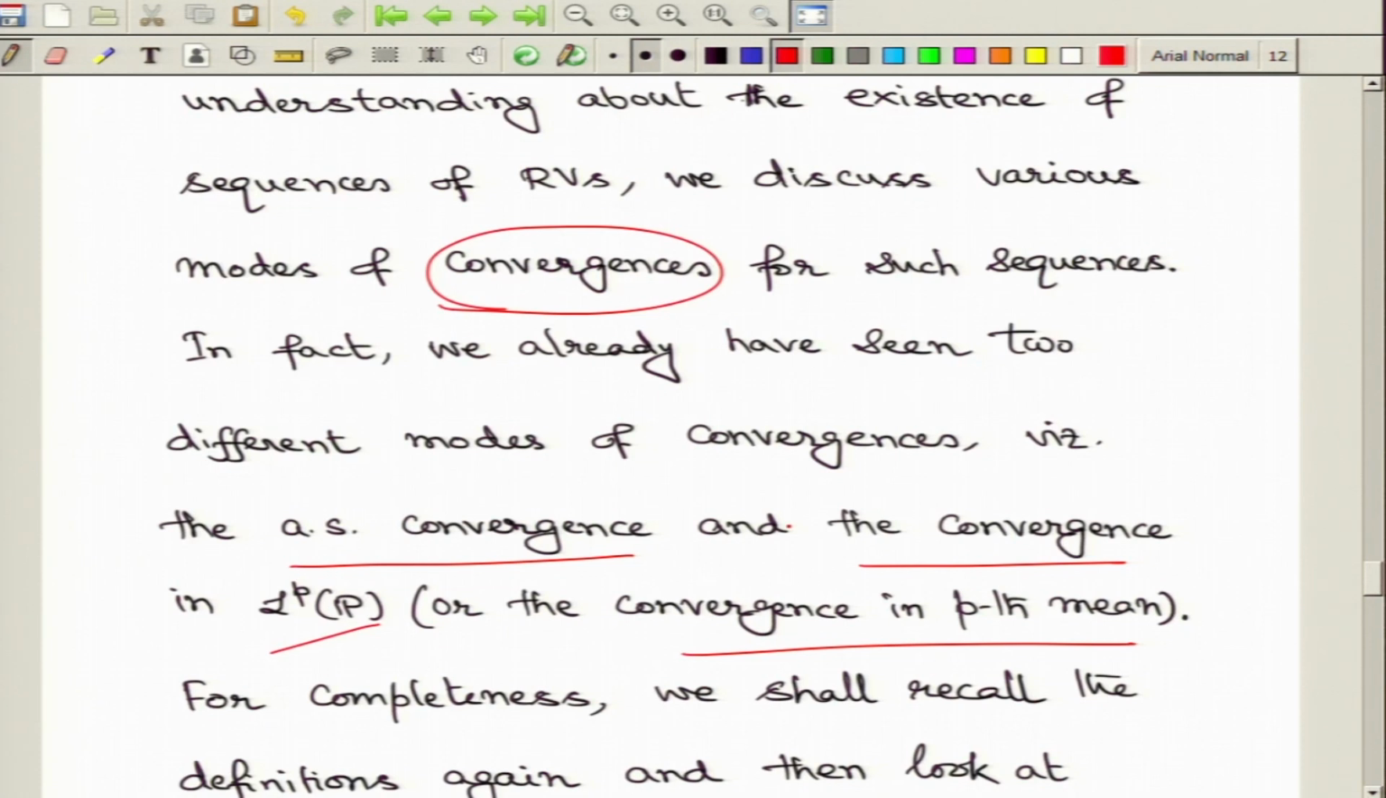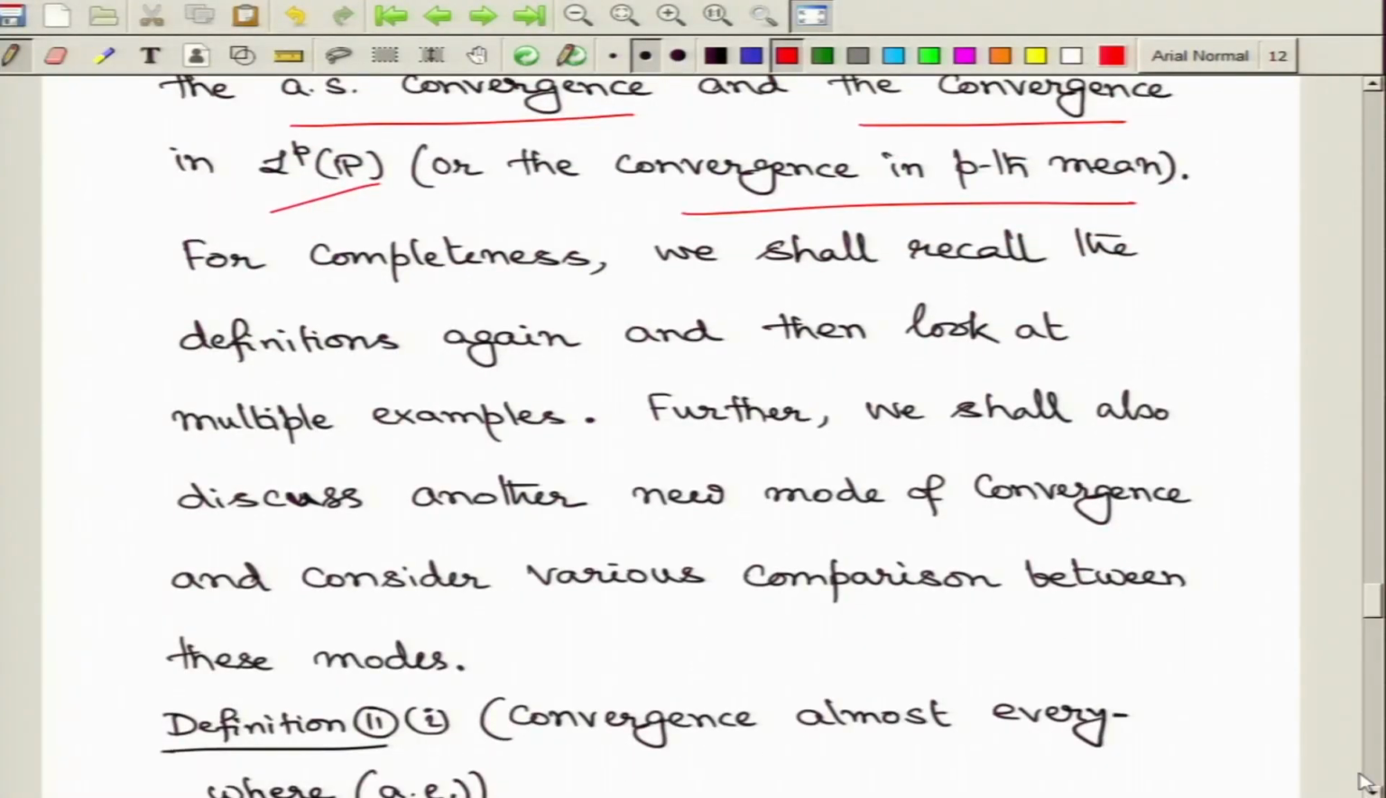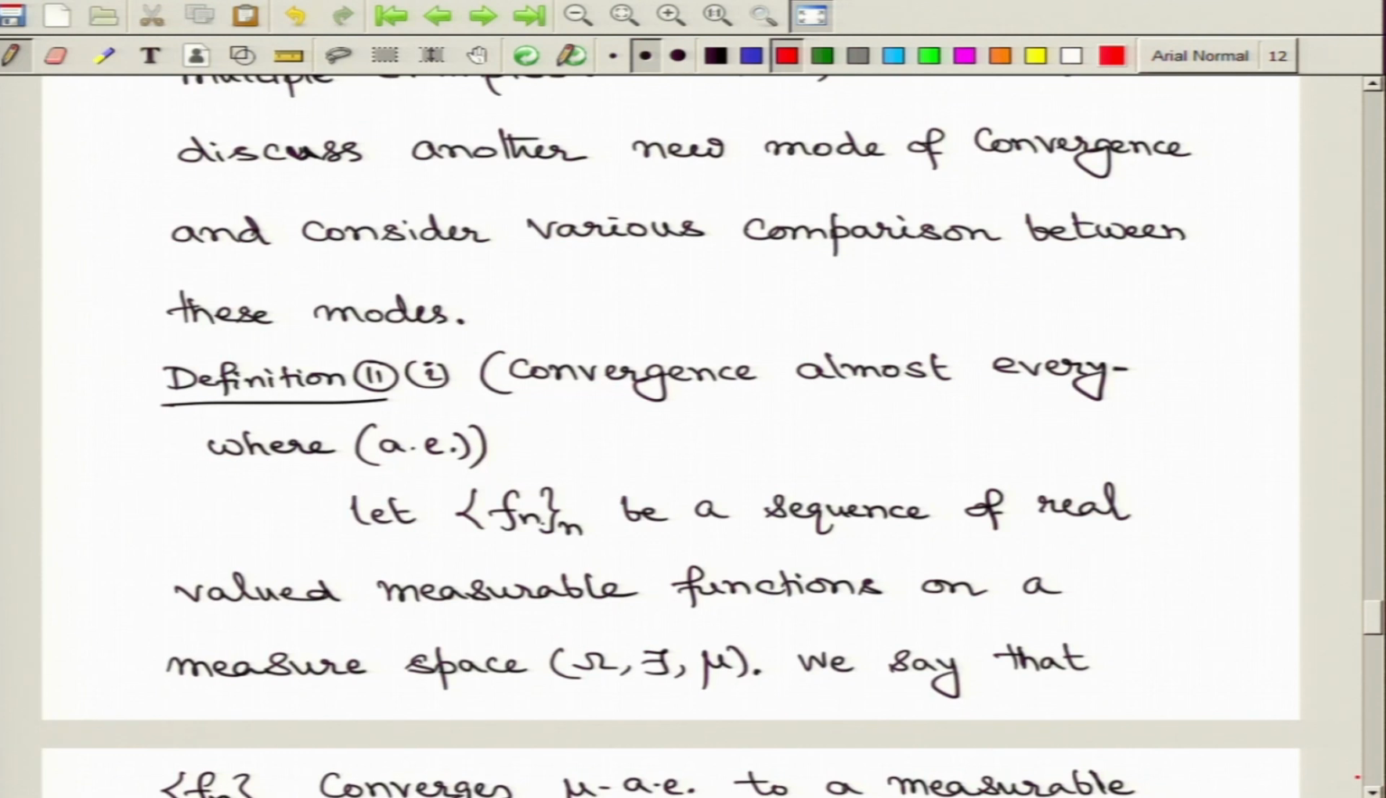In fact, in the next week's lectures, we will introduce another new mode of convergence, and then we will see multiple examples involving these modes of convergence, and finally, we will also compare these modes of convergences: which implies the other and which does not. So, let us move on and recall these definitions of the modes of convergences that we have already seen. In this lecture, we will just recall the convergence concept involving almost sure convergence, and in the later lectures we will further recall the LP convergences and move on like that.